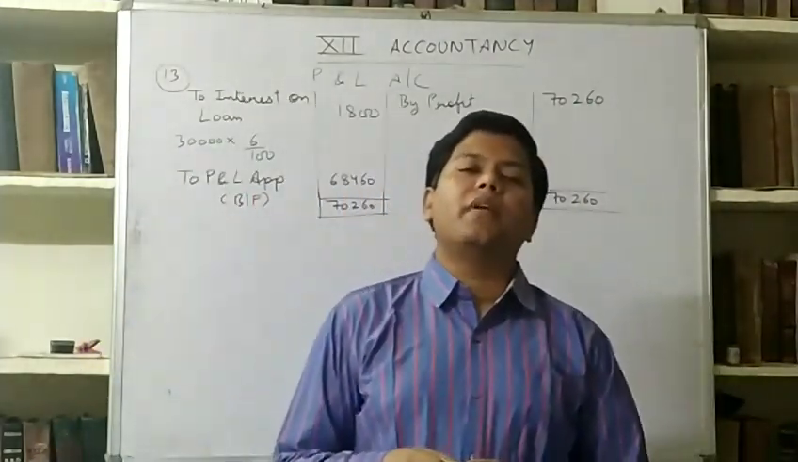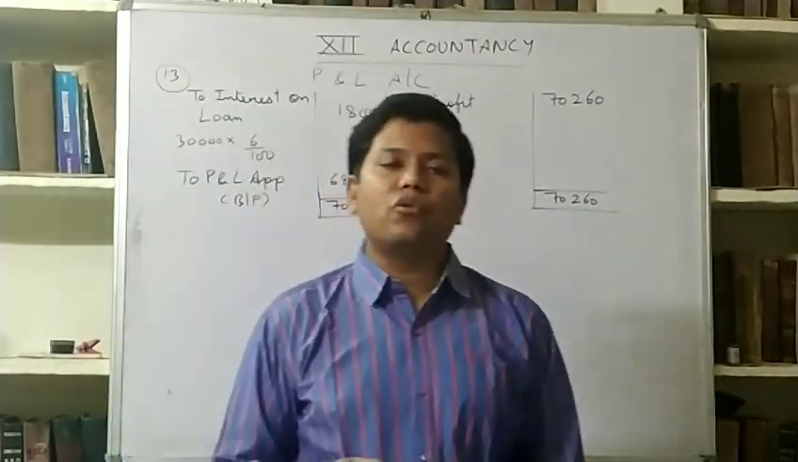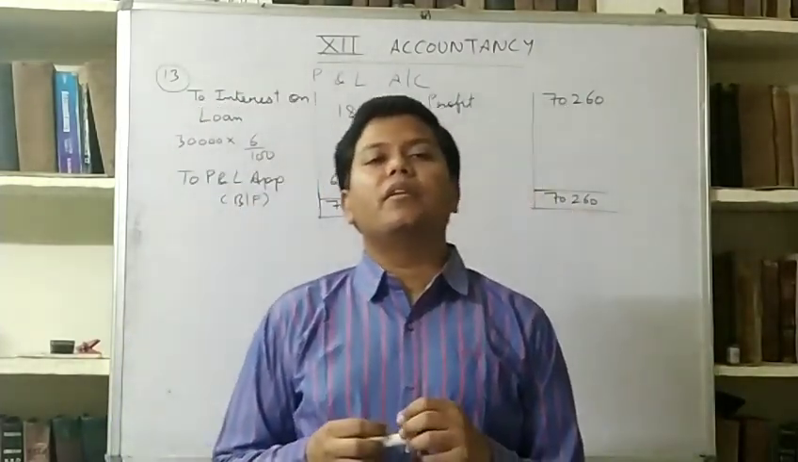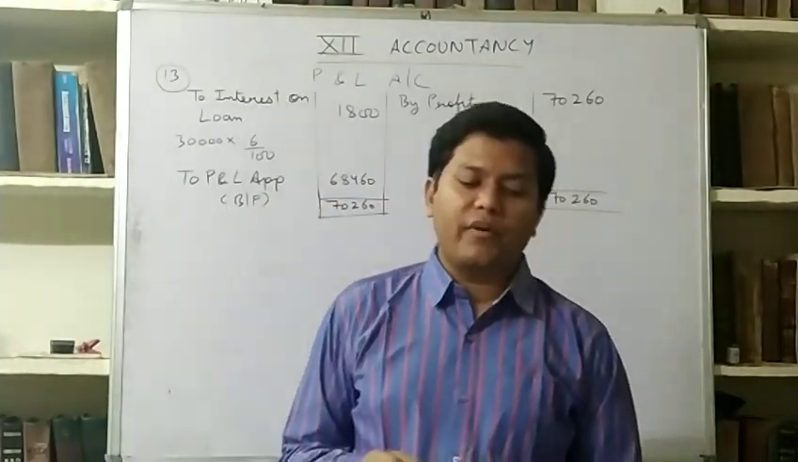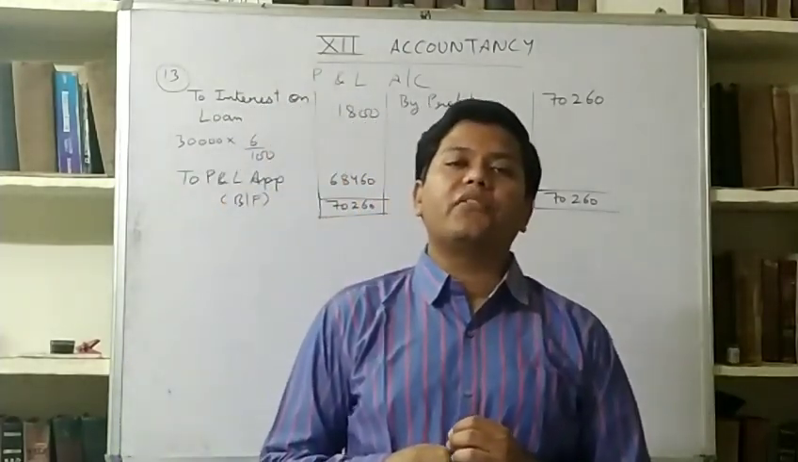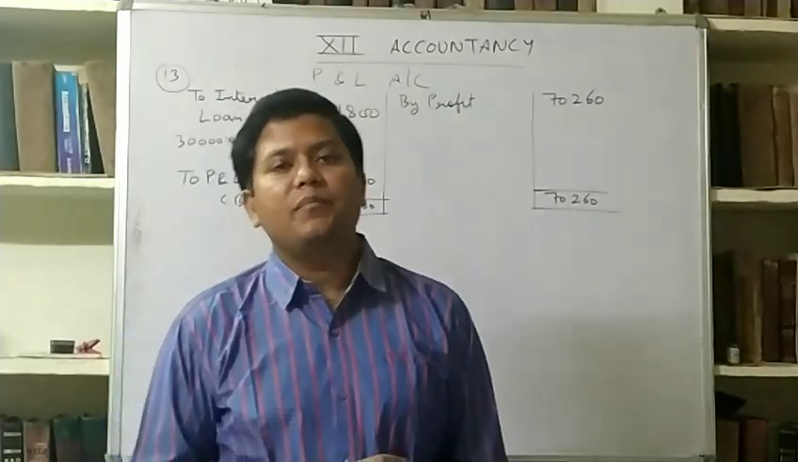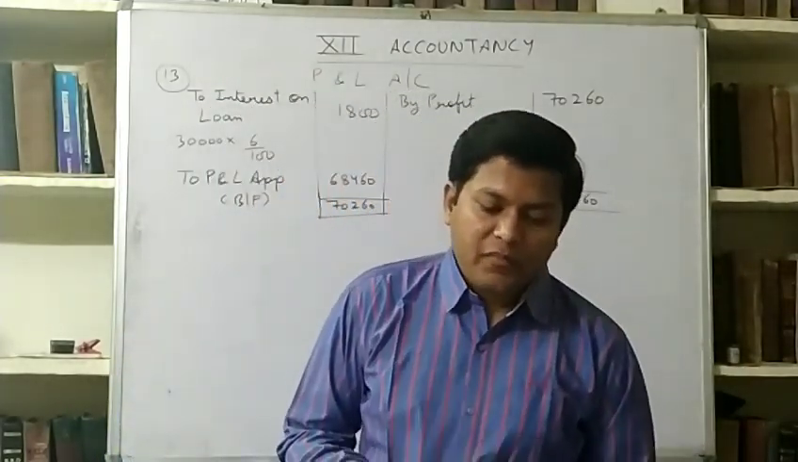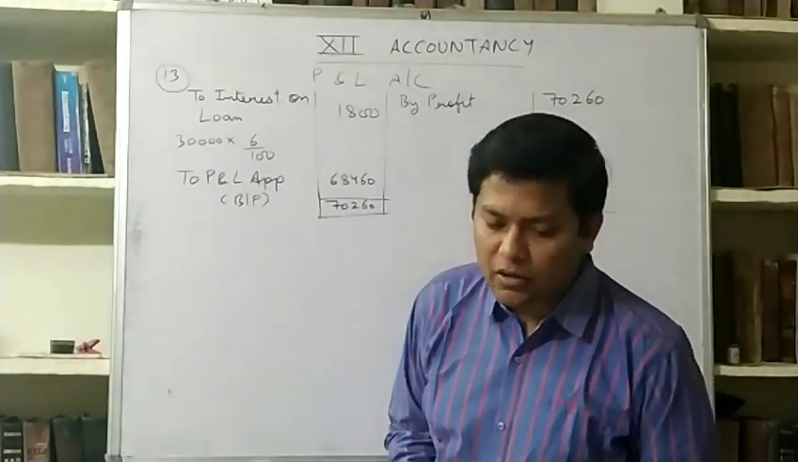We prepared P&L account because of charge. Interest on loan is a charge on profit, which is to be given compulsorily to the partner who has provided the loan. Kajal has provided loan for the whole year, and when the rate of interest on loan is not given in the question, we have to charge 6% per annum. You must remember. Now we will do P&L appropriation account.